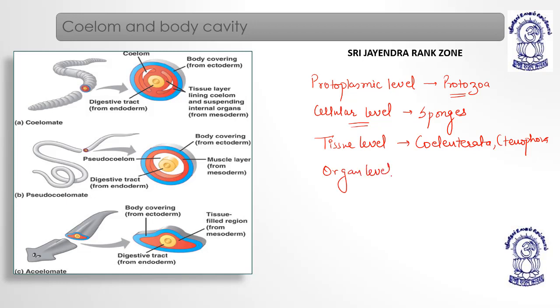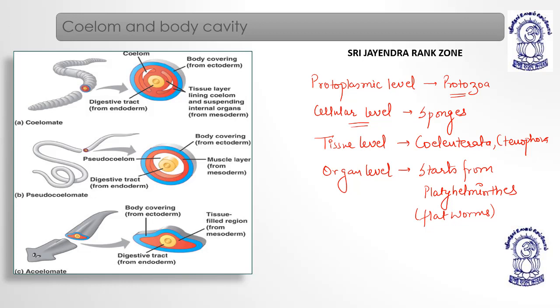Then the organ level of organization actually starts from Platyhelminthes, meaning flatworms. They have just the initial formation of organs; organs are not completely formed.